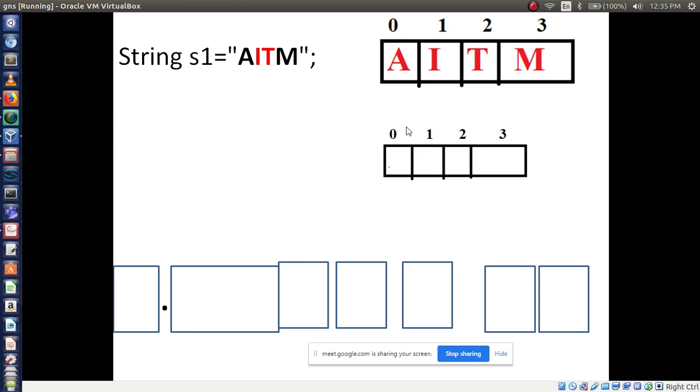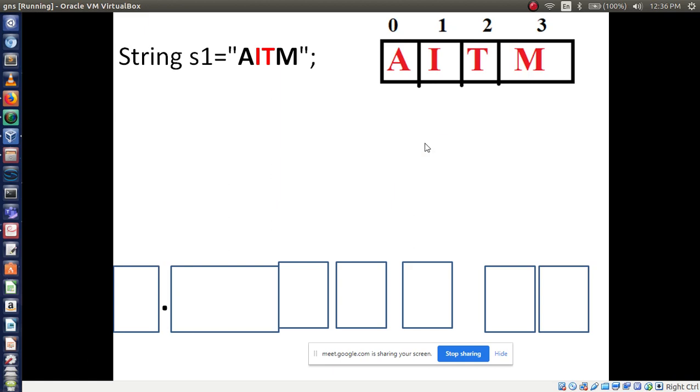Here I am taking the characters I and T. I am only printing the characters I and T. From where? From AITM. Right? To print these I and T, you need one more array. You need one more string, isn't it? Are you getting my point?